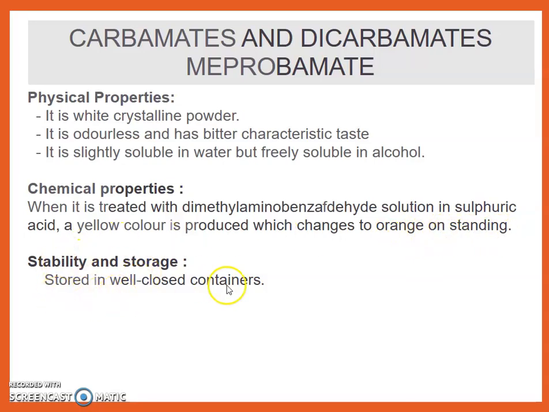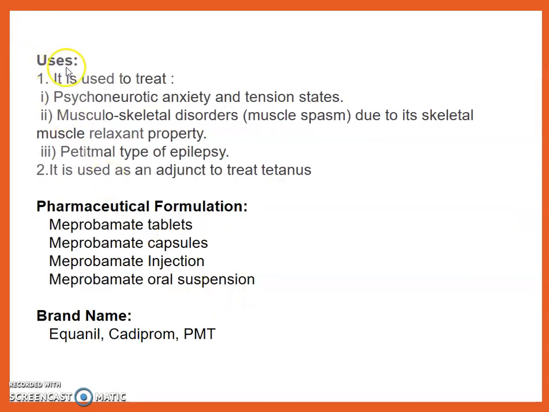Stability and storage: store in a well-closed container. Uses: it is used to treat psychoneurotic anxiety and tension states, musculoskeletal disorders, muscle spasm due to its skeletal muscle relaxant property, and petit-mal type of epilepsy. It is also used as an adjuvant to treat tetanus. Pharmaceutical formulation: it is available as meprobamate tablet, capsule, injection, and oral suspension. Brand names: Equanil, Cadiprom, and PMT.